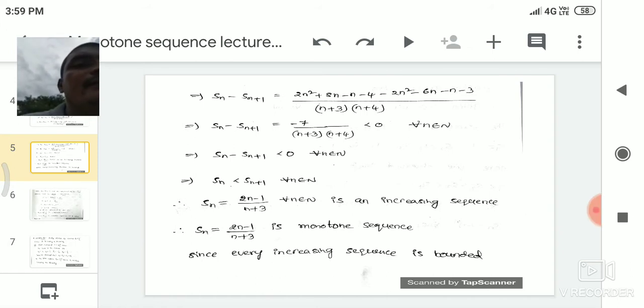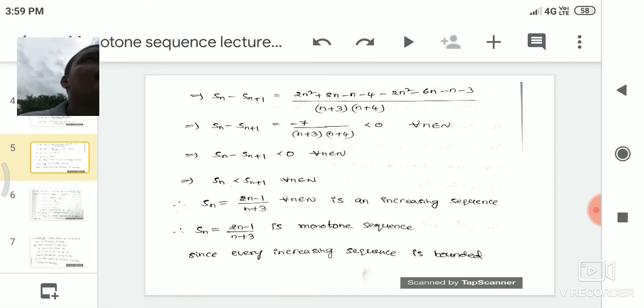Here in the numerator, 2n square minus 2n square get cancelled, and also plus 8n minus 6n minus n minus n, that is equal to minus 8n. So plus 8n minus 8n get cancelled, and then minus 4 minus 3. So the value of the numerator is only minus 7, that is minus 7 by (n plus 3) into (n plus 4), that is less than 0.